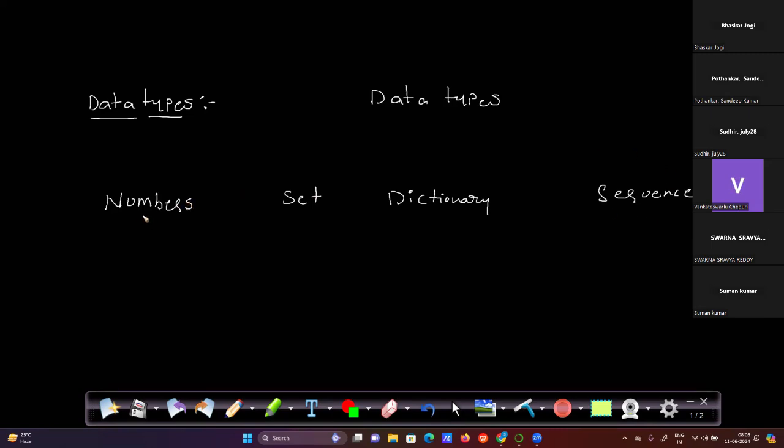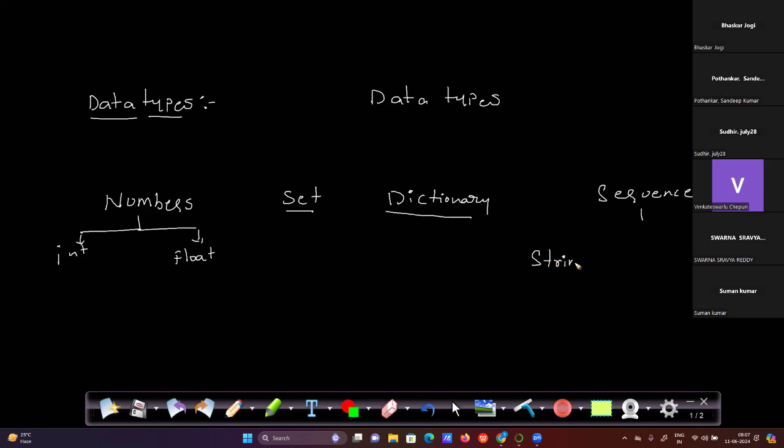Numbers we can again divide into integers and float. Set we don't divide, it is a single entity, and dictionary is the same. But in the sequence, we have string.